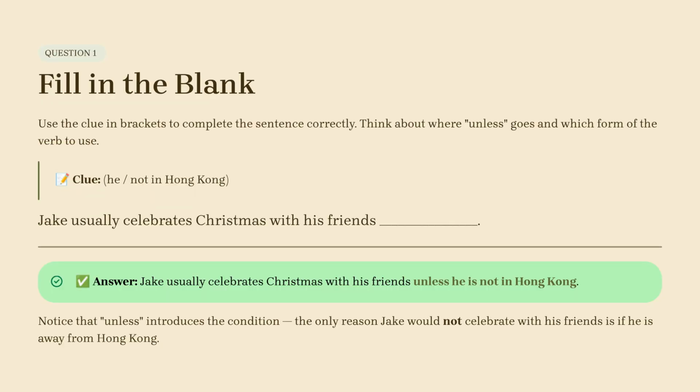Use the clue to complete the sentence correctly, thinking about where unless goes and which form of the verb to use. The clue is that he is not in Hong Kong. Our sentence starts with, Jake usually celebrates Christmas with his friends. The answer is, Jake usually celebrates Christmas with his friends unless he is not in Hong Kong. Notice that unless introduces the condition. So the only reason Jake would not celebrate with his friends is if he is away from Hong Kong.